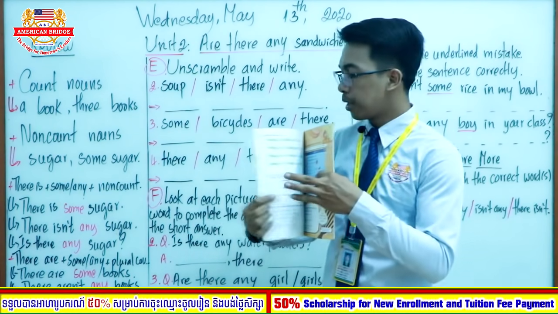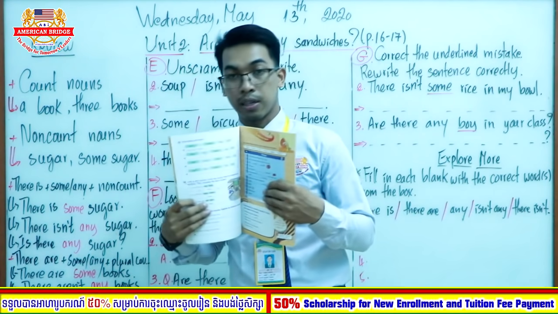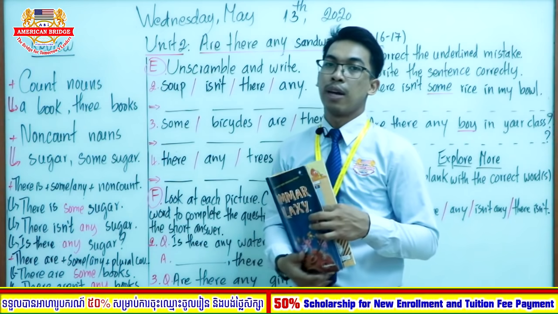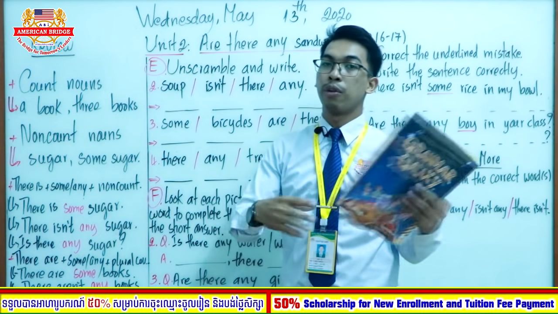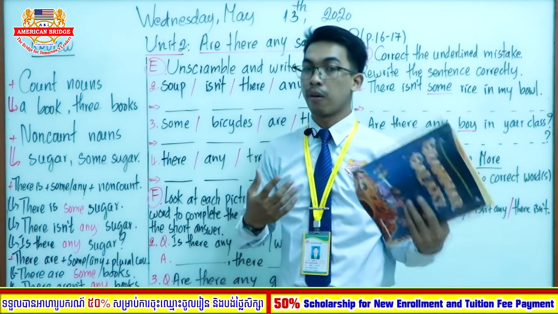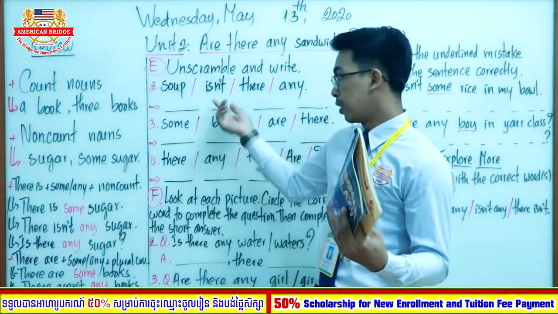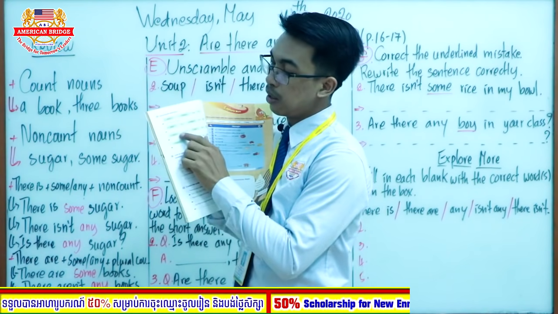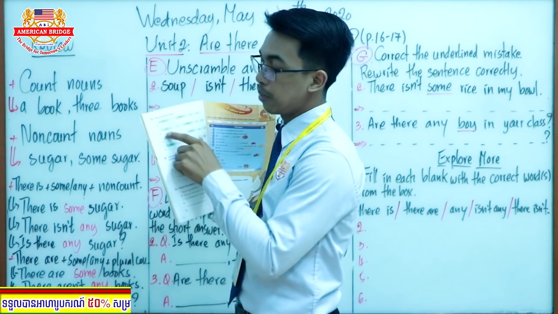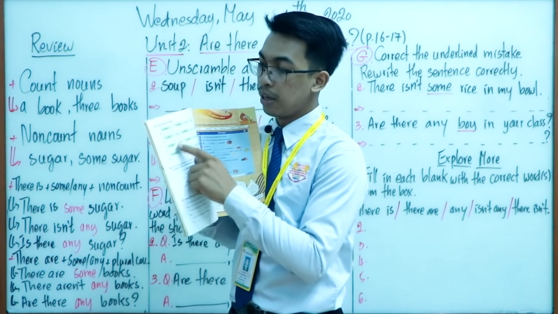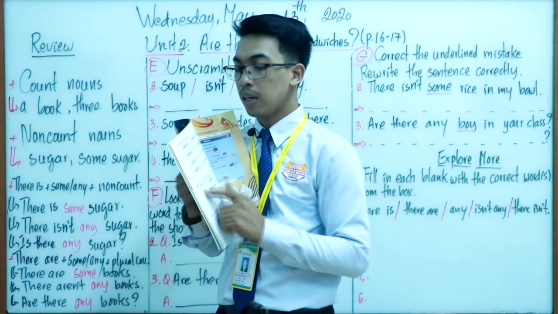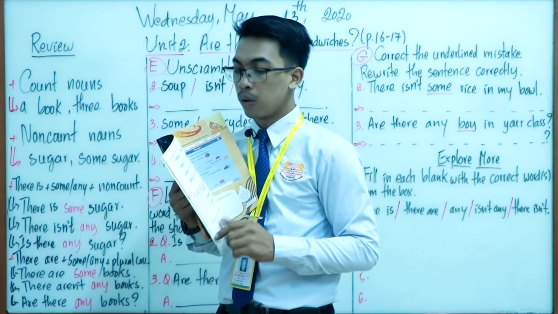Okay, so when you open the book on page 16, you will see section E. Section E, which is about unscramble and write. So unscramble, okay, you need to reorder with the correct sentence. Okay, very good. So in here, you have number 1 up until number 4. But exactly number 1 is the sample. Okay, they give you the sample.